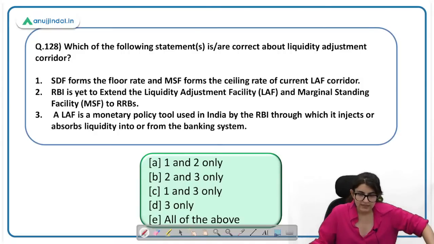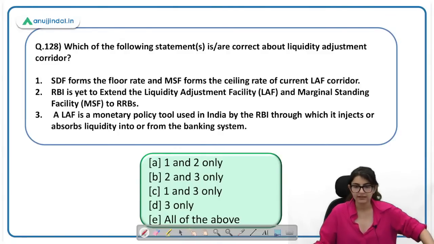Which of the following statements is correct about the liquidity adjustment corridor? SDF forms the floor rate, MSF forms the ceiling rate of the corridor. You are going to answer this question. This is very easy. RBI is yet to extend LAF and MSF to RRBs. LAF is a monetary policy tool used in India by RBI through which it injects or absorbs liquidity in and from the economy. Who's going to answer?